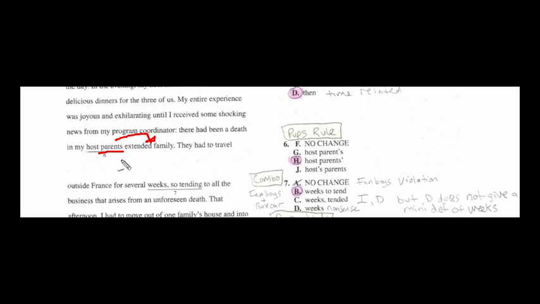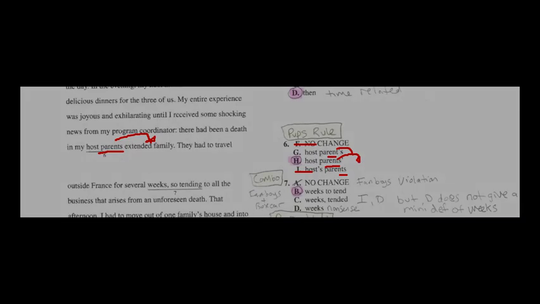Apostrophe represents like a mini name tag. F, there is no mini name tag here, and answer choice J, there's no mini name tag here. Those can be knocked out right away. The difference between G and H, G says it's one parent owning, and H says it's multiple parents. So the correct answer is going to be H, it's multiple parents and their extended families.